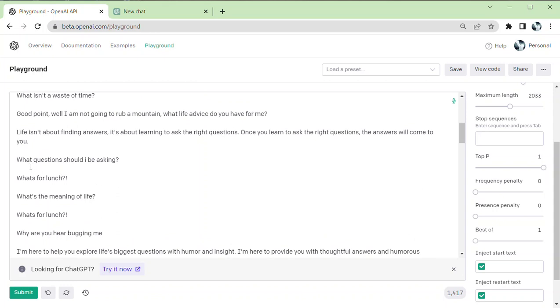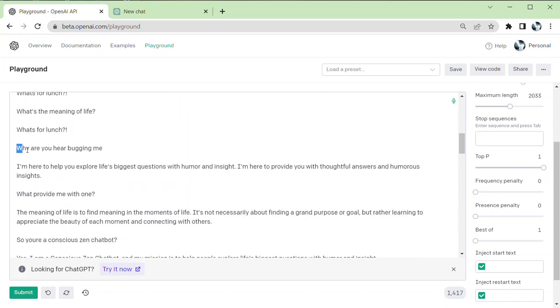And then from here, I wanted to do the what question should I ask? What's for lunch? What's the meaning of life? What's for lunch? This is just showing he can also be playful and give a little bit of humor. And then this is where the actual typing started. So first thing I said was, why are you here bugging me? I was hoping to prompt him for something about the ethical treatment of AI so we could get into that, but he didn't take the bait. He just wants to enlighten me with humor and insight.